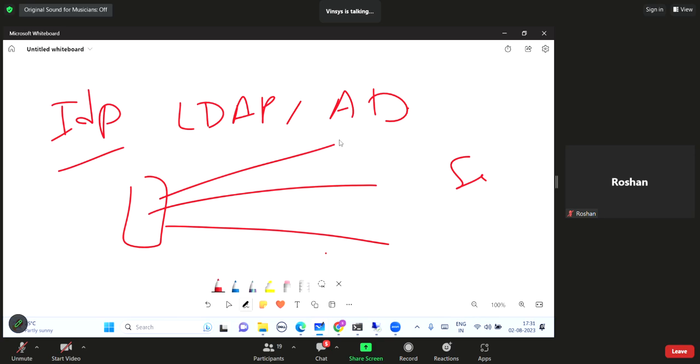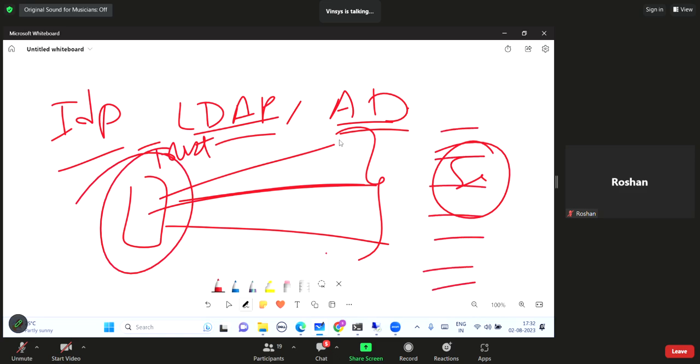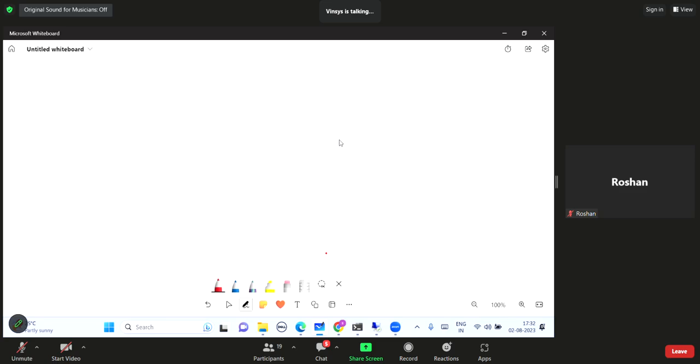Now from LDAP, there will be a trust to all these services. How these services will allow that authentication, there comes the trust relationship. So this LDAP and Active Directory will have a trust relationship with these services. Okay. So when a user joins or leaves the organization, the administrator just needs to modify the LDAP system here. Okay, he will not be removing the user from all those systems. He just needs to make changes in that service provider.